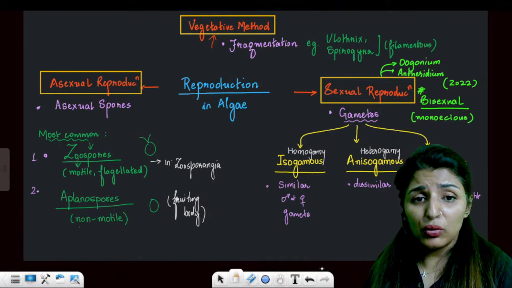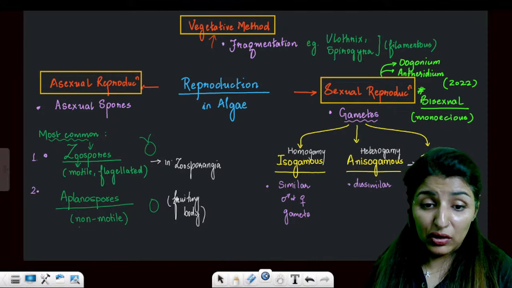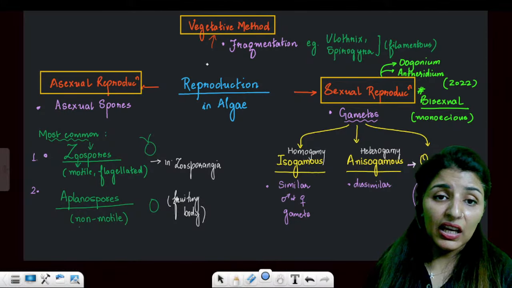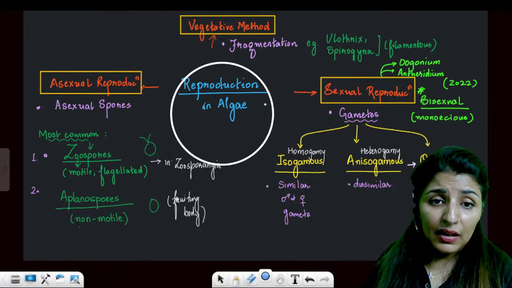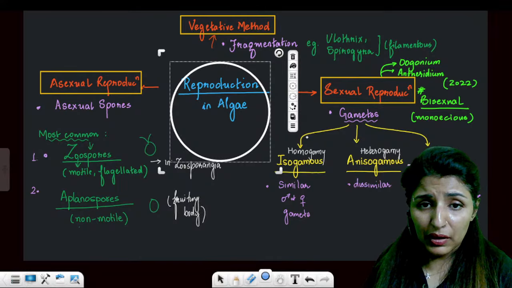Now coming on to the types of reproduction. Types of reproduction in algae. See here.